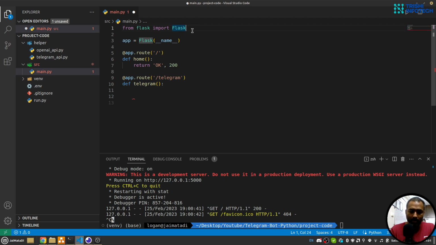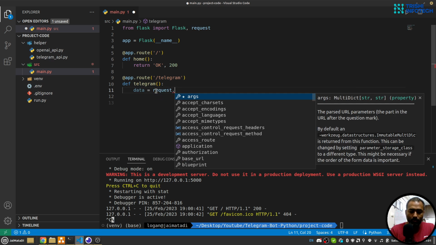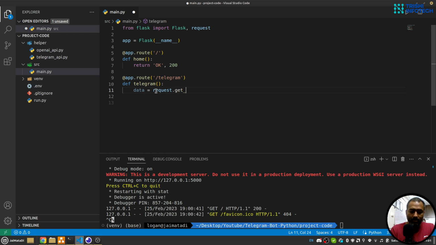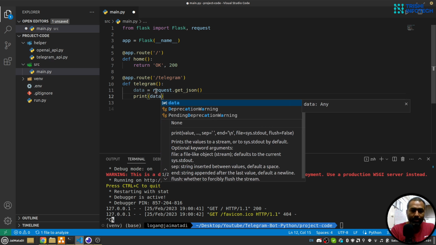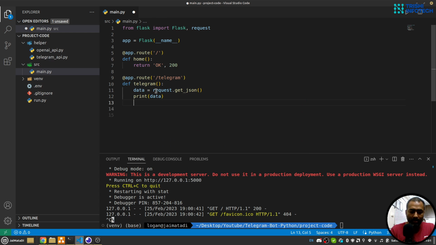Here I'll import request, and I'll say data equals request.get_json, and I'll print the data, and I'll return OK and 200 status. I think our server is ready.